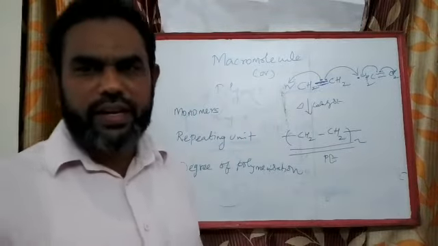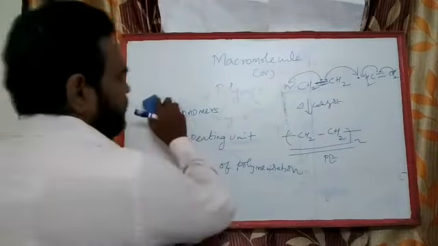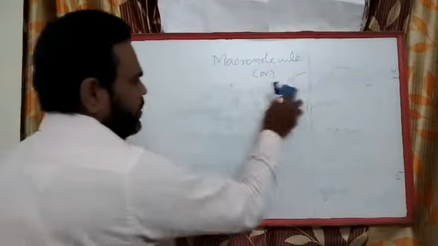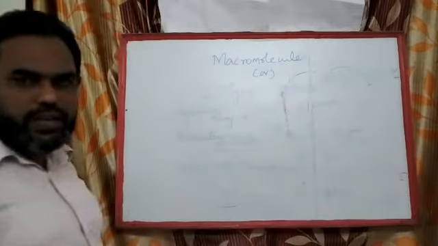Now I will tell you how to classify the polymers. Polymers are classified in many ways. Okay. One is based on the origin.